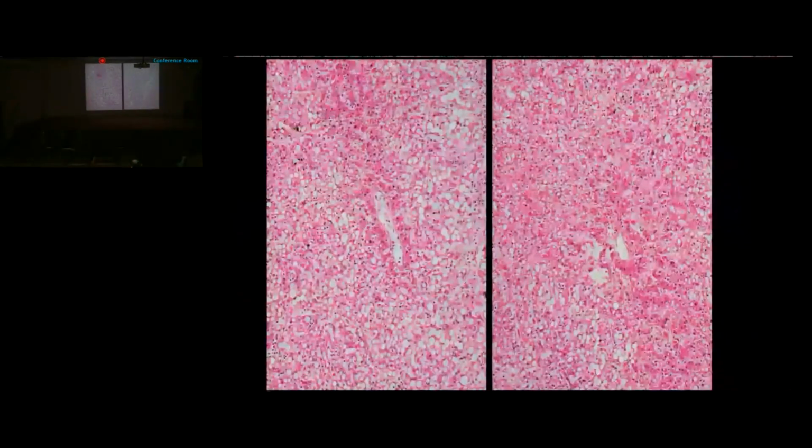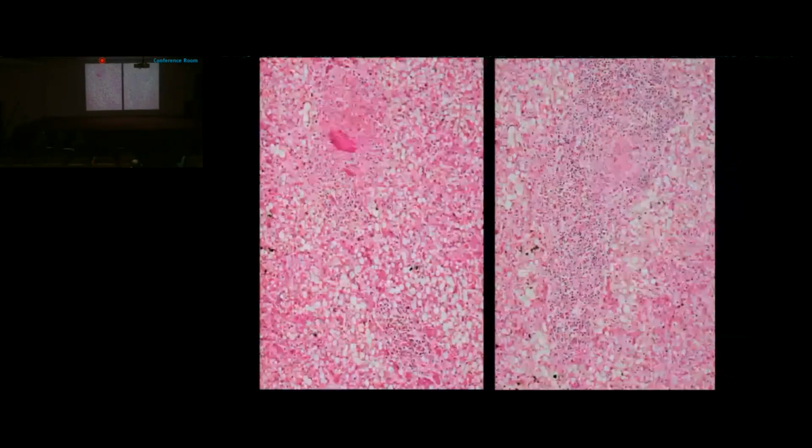There were ill-formed as well as well-formed granulomas in the portal tract, periportal region, and the lobular parenchyma. And these granulomas show central necrosis and again bordered by multinucleated giant cells. When Ziehl-Neelsen stain was performed, it also showed these beaded acid-fast bacilli.